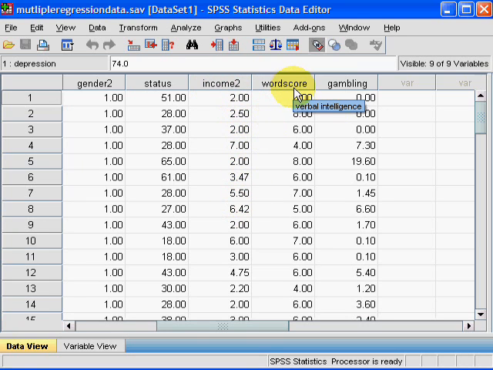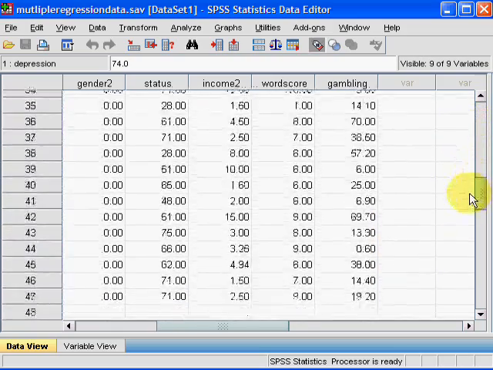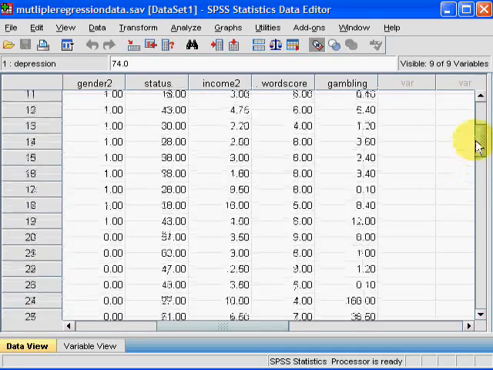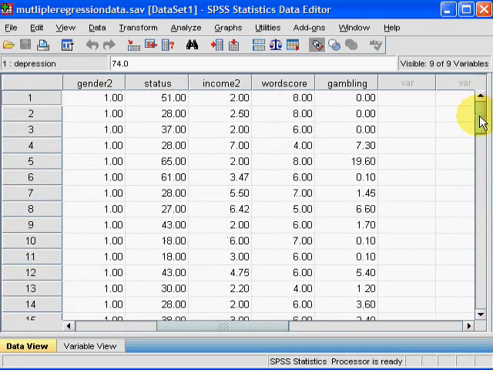Word score, this is a verbal intelligence measure. And gambling, this is how much people spend on gambling in a year on average within this sample. It's a slightly bigger sample than we had before. We've got 47 cases here. So what we want to do, first of all, is see whether gambling expenditure can be predicted from status, income, and verbal intelligence, that is the word score. So I'm just going to use these 3 to predict that one.